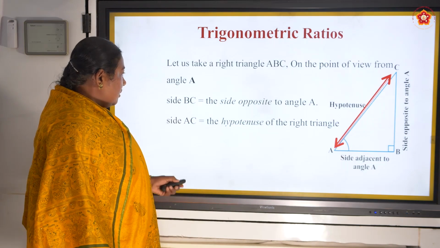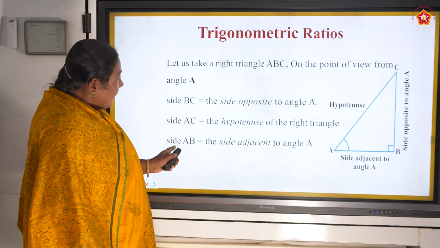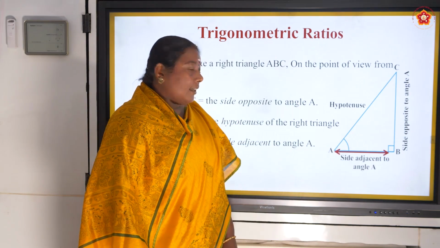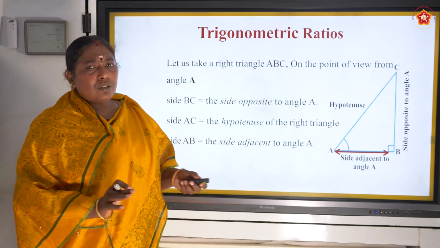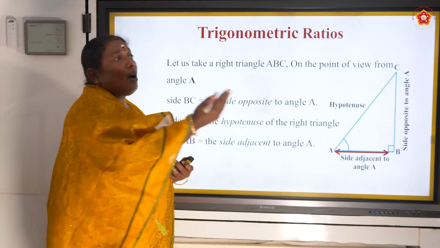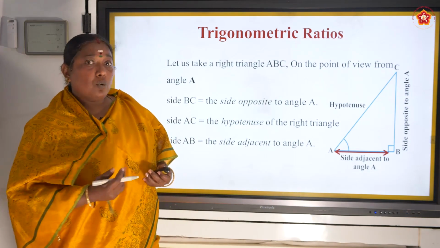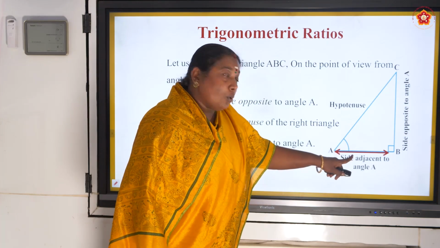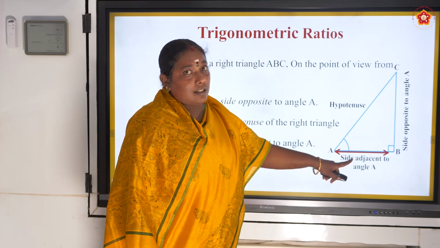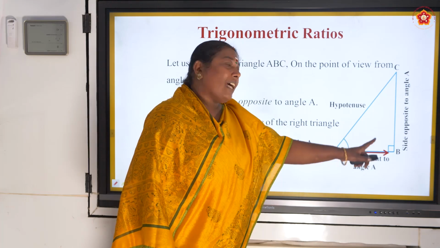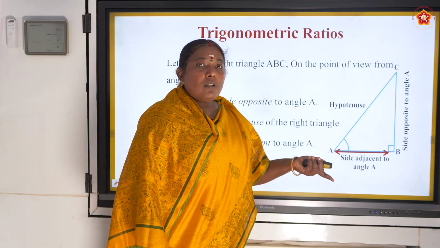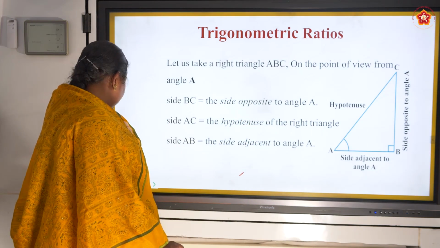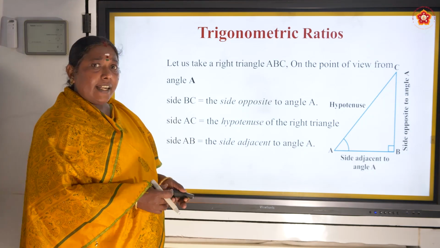Next, side AB, the side adjacent to angle A. So we always use this word: the person who is opposite to me, the person who is adjacent to me. The same thing. The side which is adjacent to the angle A is called the adjacent side. The side which is opposite to the angle A is called the opposite side. Now we are talking only about angle A.